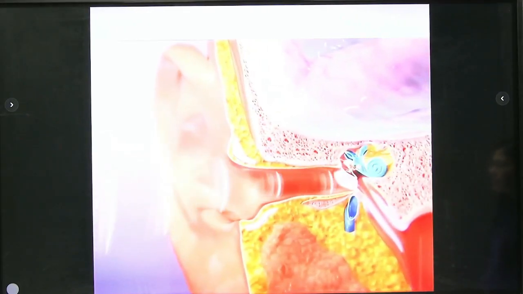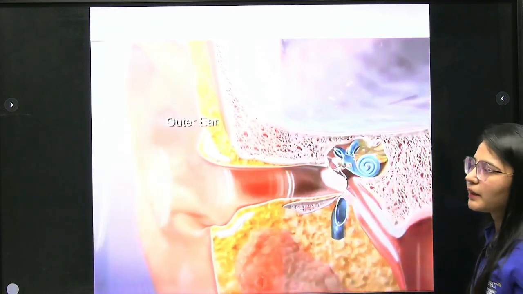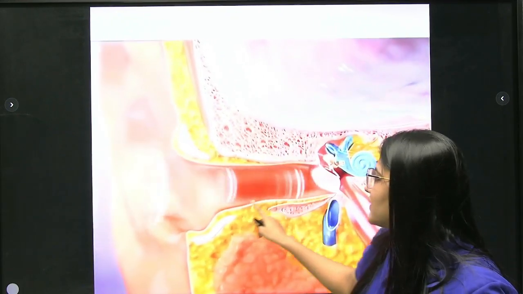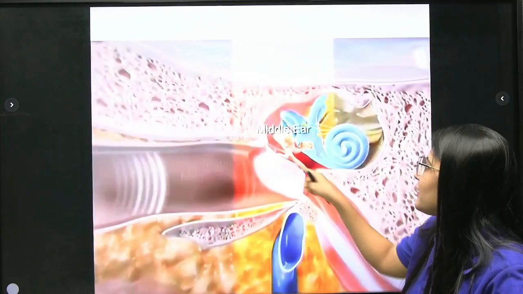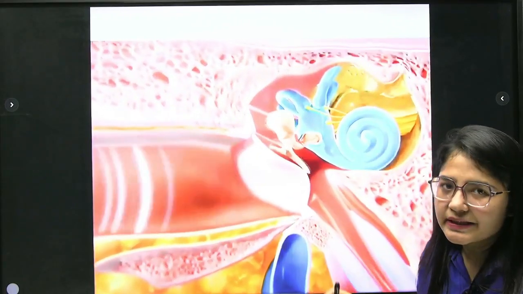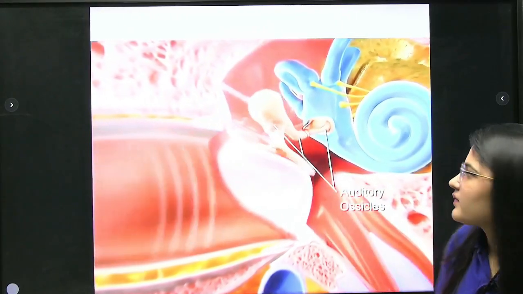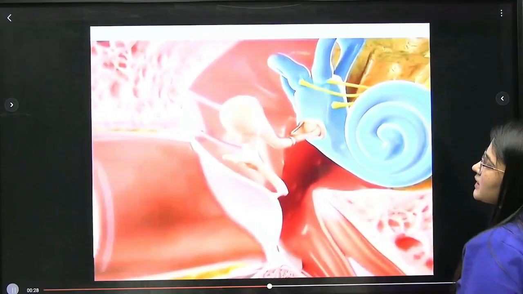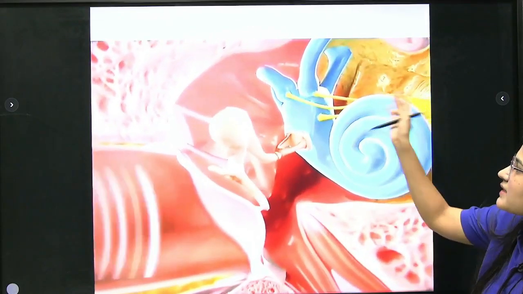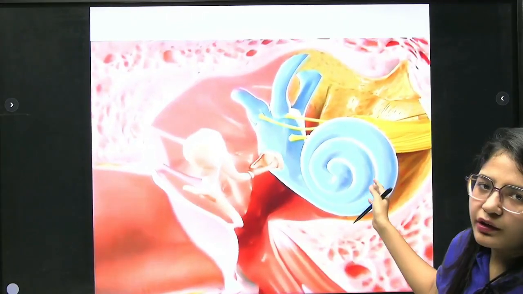These are your sound vibrations hitting your eardrum. This is also known as the tympanic membrane. Here we have our ceruminous gland, which is responsible for production of wax. These are our middle ear bones, known as ossicles: malleus, incus, and this is stapes. We have three bones. This is malleus, this is incus, and this is stapes. Next we have our semicircular canal, vestibule and cochlea.